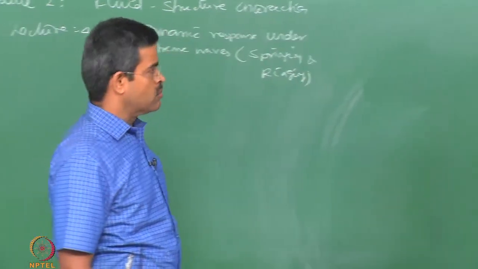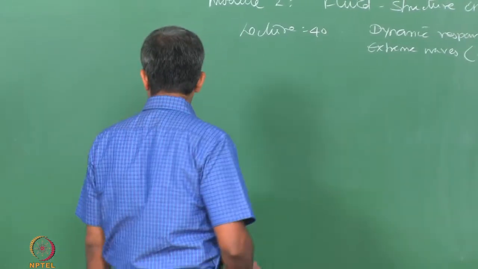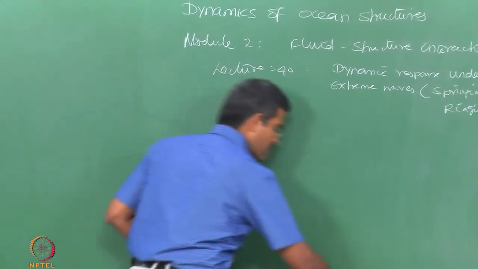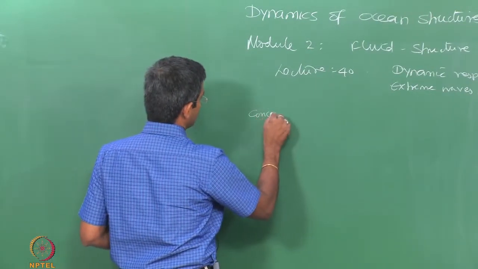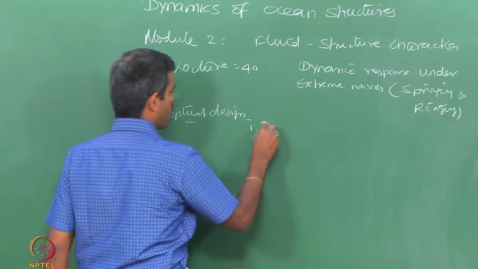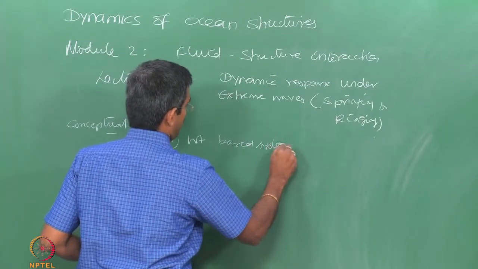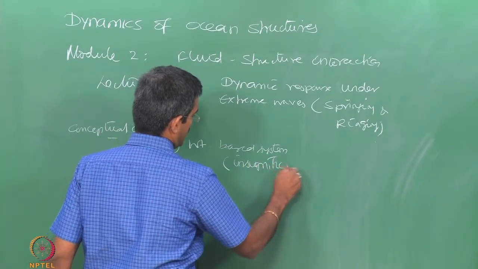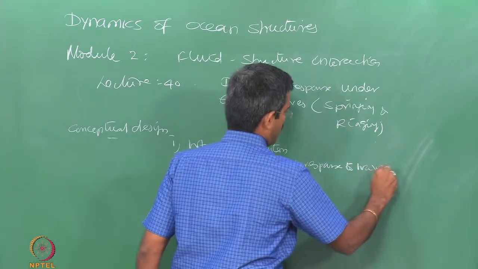So, in this lecture we will talk about the dynamic analysis of TLPs under springing and ringing waves. So far we have discussed a TLP configuration as a geometric equivalence of a square TLP. We have been discussing the response of compliant systems, and we started with the conceptual design, where initially the focus was on weight based systems, which actually had very insignificant response to waves.